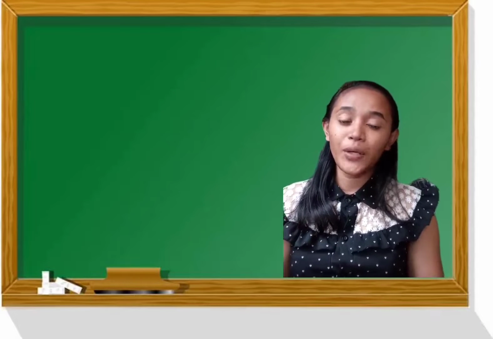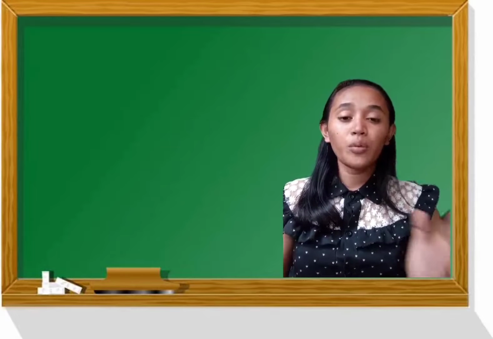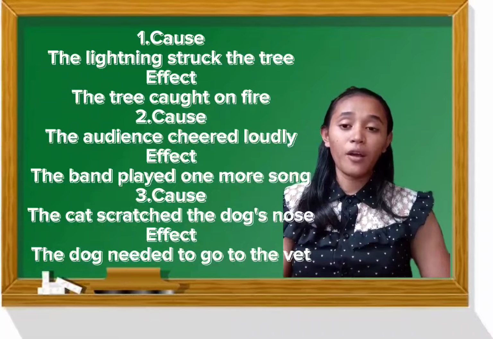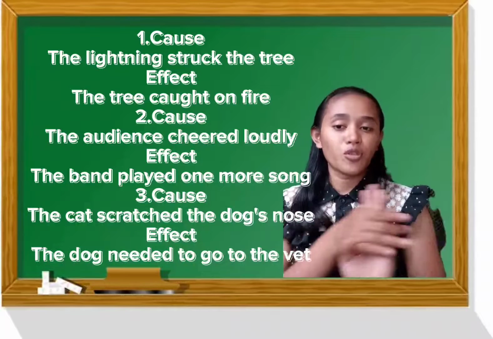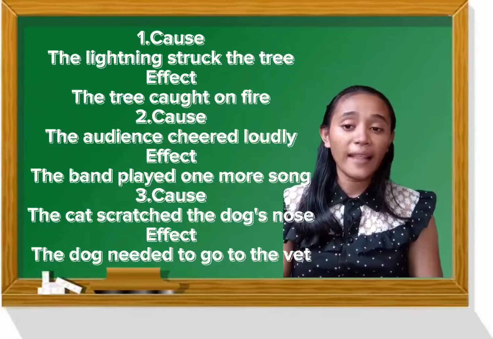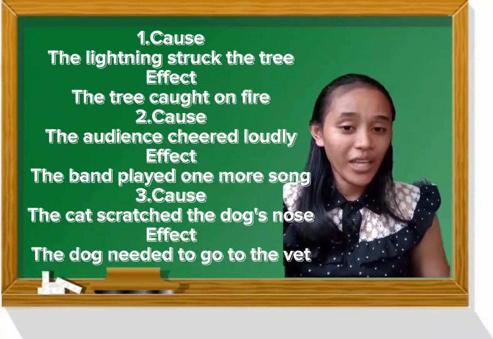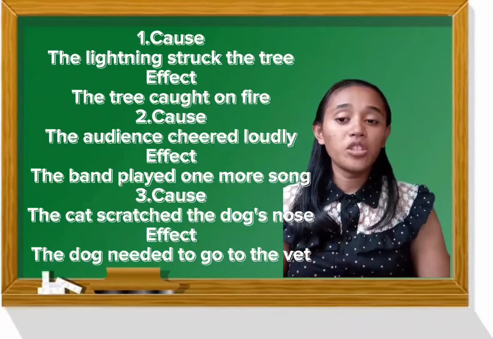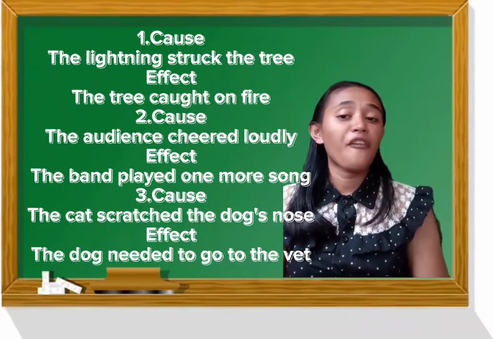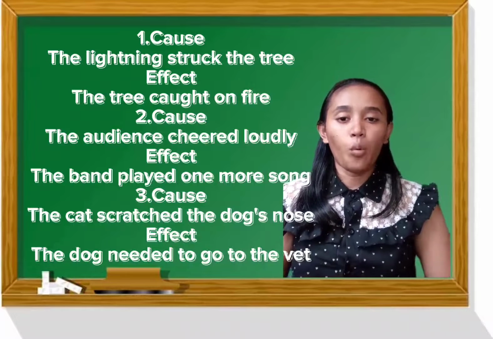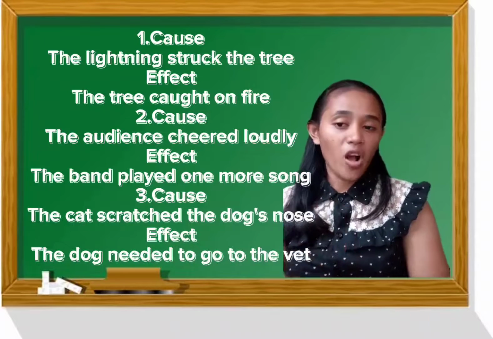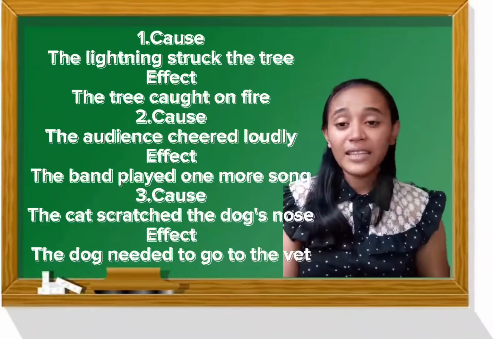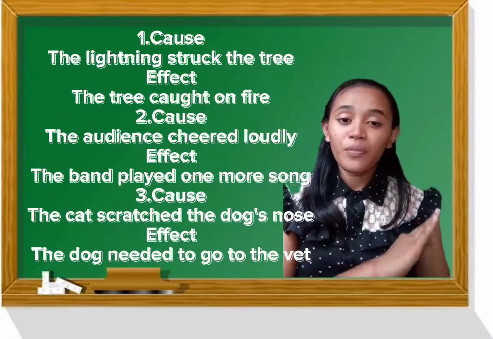In order for us to really know what cause and effect is, we will have our examples. Example number one, for cause: the lightning struck the tree. The effect of that is the tree caught on fire. Second, the audience cheered loudly. The effect for that: the band played one more song. Another cause, the cat scratched the dog's nose. And the effect for that: the dog needed to go to the vet.